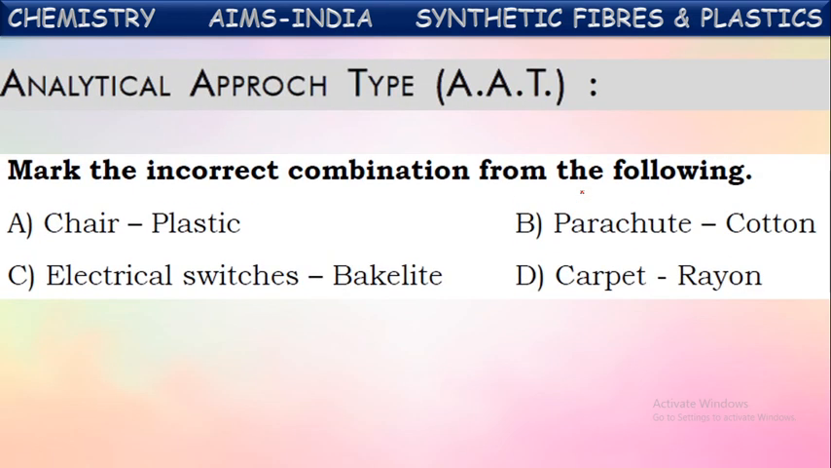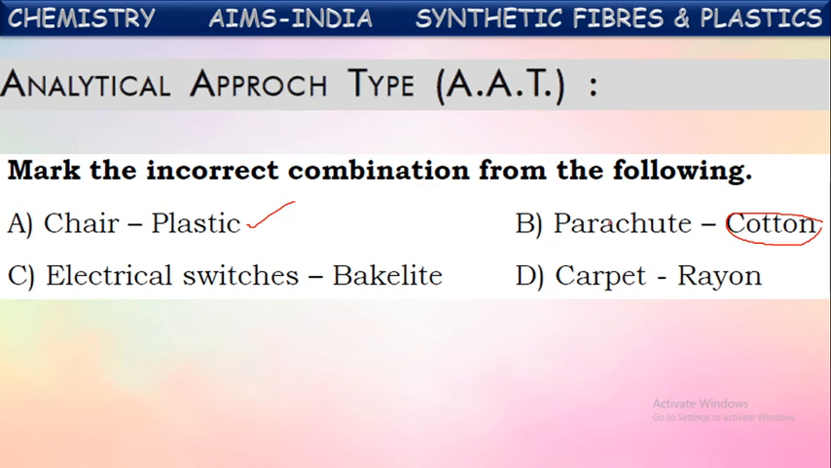Analytic type question. Mark the incorrect combination from the following. See, they have given one article and where it is used. See, correct, incorrect matching about this. Chair is made up of plastic. Of course, it is correct only. Plastic can be used for making chairs. Parachute, cotton. Can we use this cotton for making these parachutes? No, we cannot use cotton.